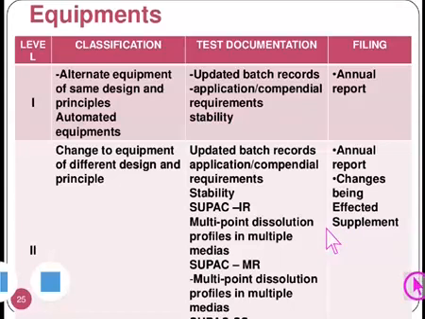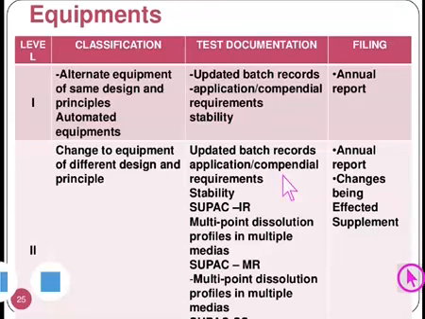A level 2 change of equipment is a change to equipment of different design and principle. Here the principle is also being changed, so the test documentation will be more stringent than for a level 1 change.